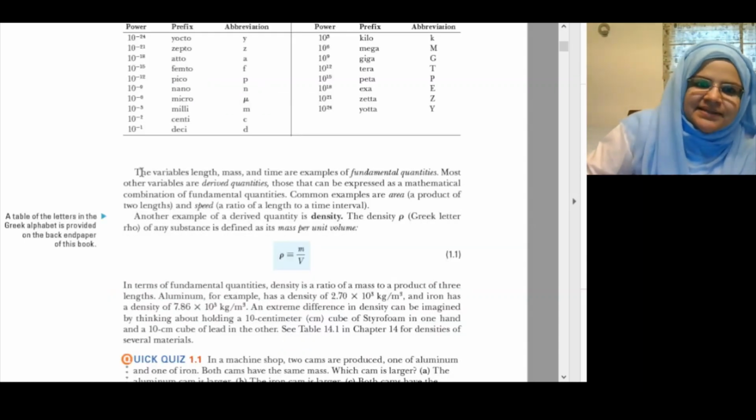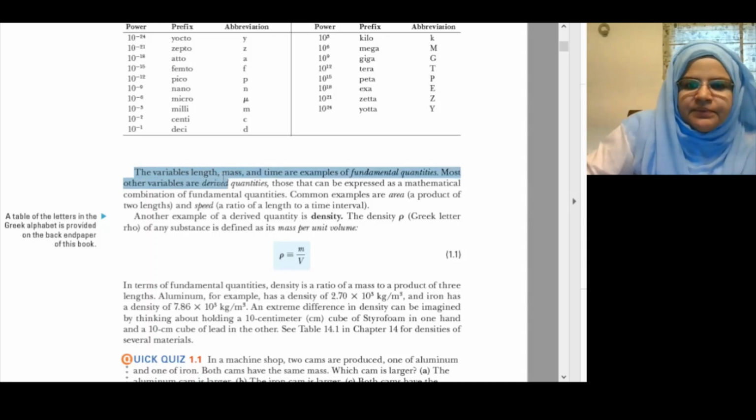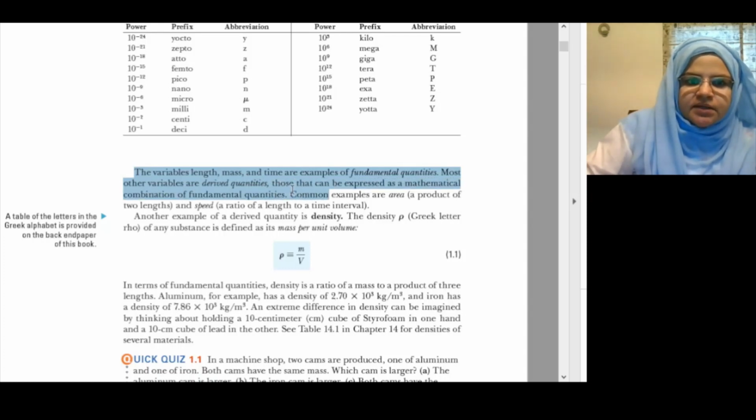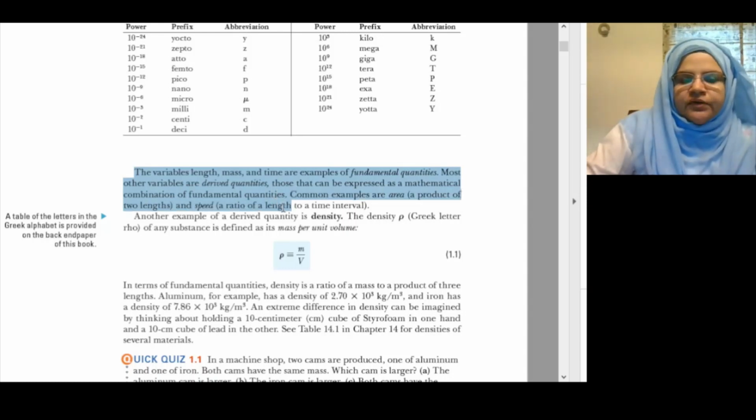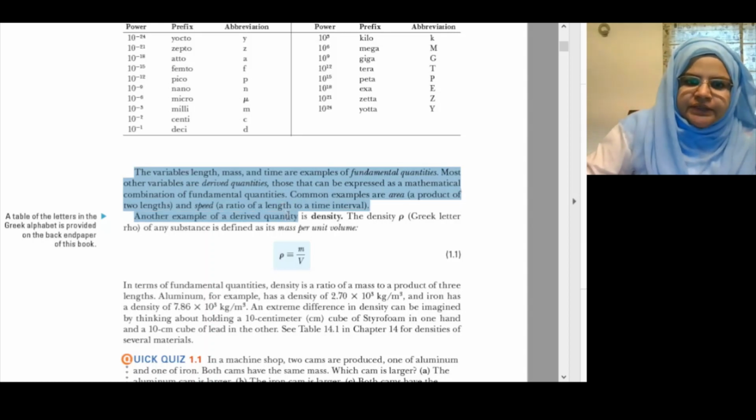The variables length, mass, and time are examples of fundamental quantities. Most other variables are derived quantities, those that can be expressed as a mathematical combination of fundamental quantities. Common examples are area, a product of two lengths, and speed, a ratio of length to a time interval. Another example of a derived quantity is density. The density rho of any substance is defined as its mass per unit volume.